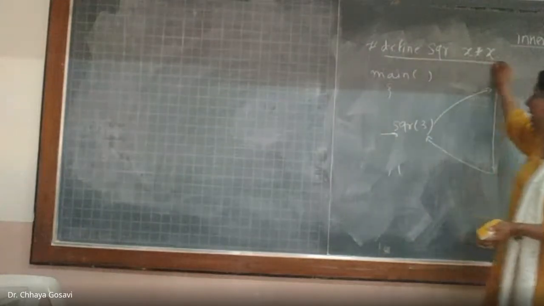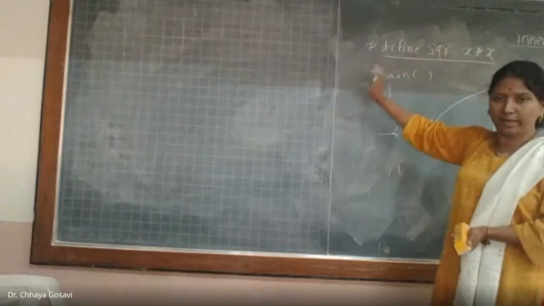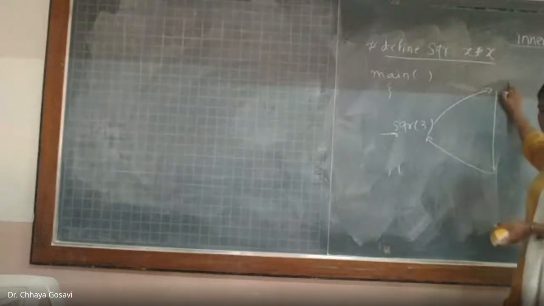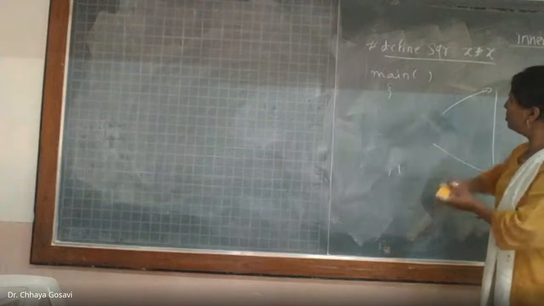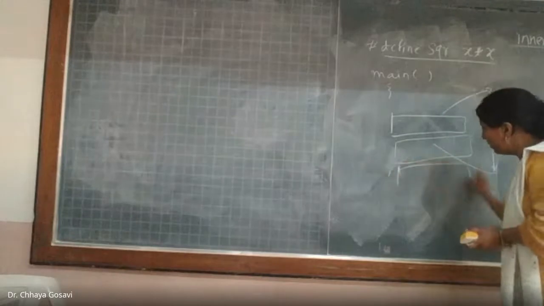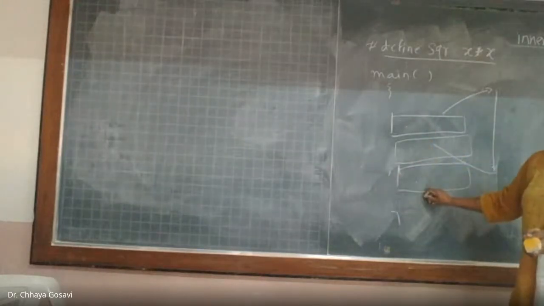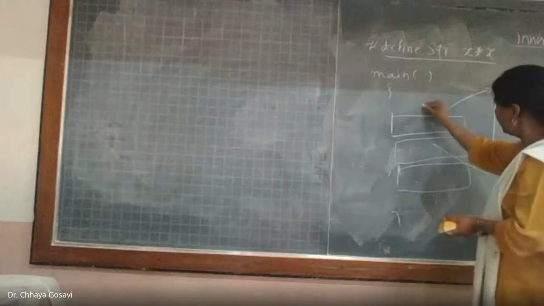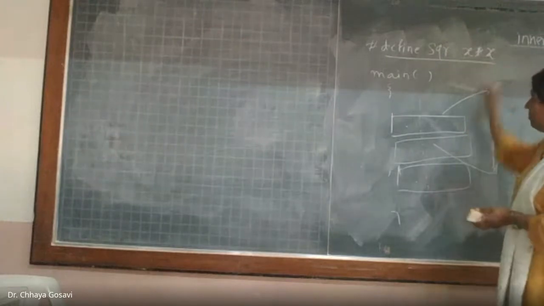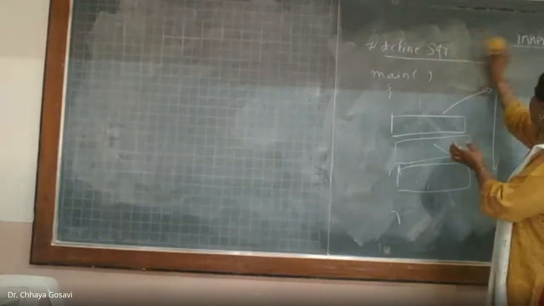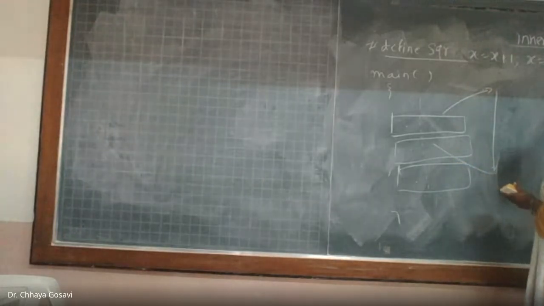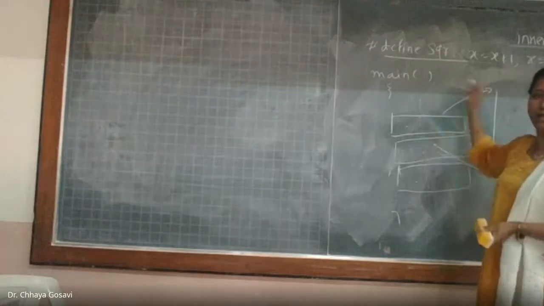But if the function is inline, they are called macros in C language, or inline functions in other languages. In case of an inline function, control is not transferred to that function body. This entire function is copied here. So whenever you call it, the function body is copied into your main function that many times. So control is not transferred, it will just execute all the statements sequentially. So here we just have one line, but if there are multiple lines, x is equal to x plus 1 and then x is equal to x into x, all these lines will be copied here with actual parameters.